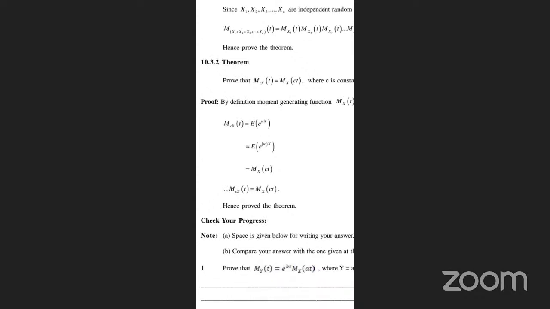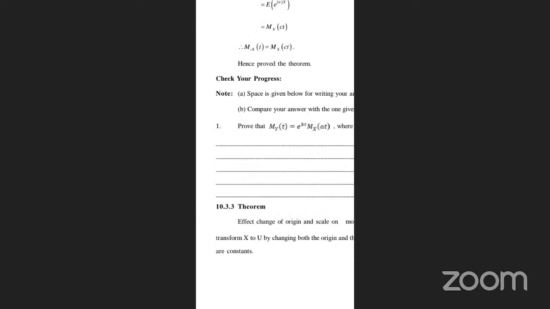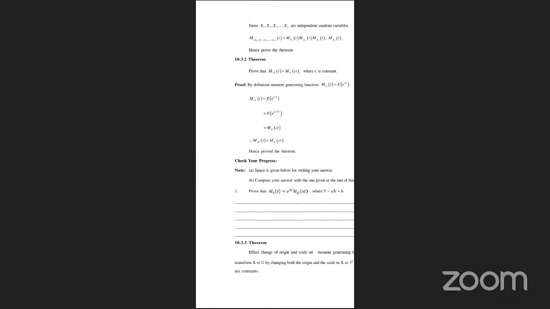Effect of the change of origin and scale on the moment generating function, MGF. Let us transform u by changing both origin and scale: X is equal to u minus h, where a and h are constants. Very important, Samhita. This affects change of origin and scale. Yes, this is the most important, they will ask it in the examination also.